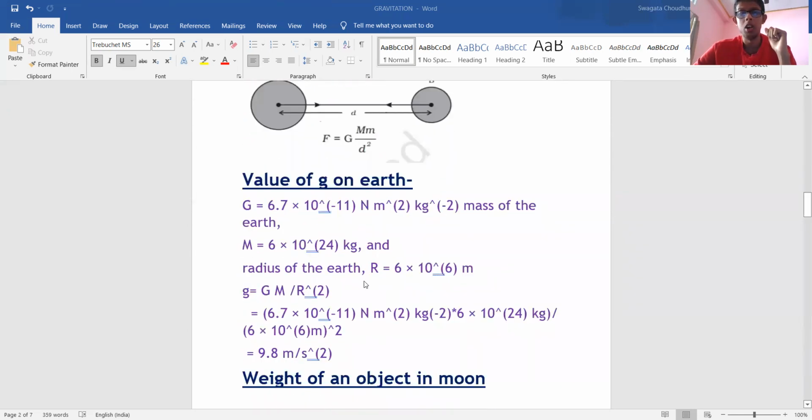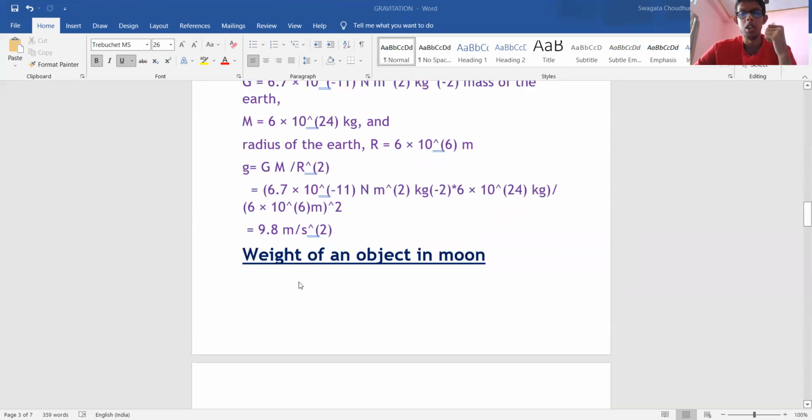Okay, now what is the value of G on Earth? This is the gravitation due to acceleration due to gravity. This gravitational constant is given by 6.7 into 10 to the power minus 11 Newton meter square per kg square. Okay, and the mass of Earth is 6 into 10 to the power 24 kg. Radius is 6 into 10 to the power 6. So by putting the values in G M by r square, we can calculate that the acceleration due to gravity comes out as 9.8 meter per second square.